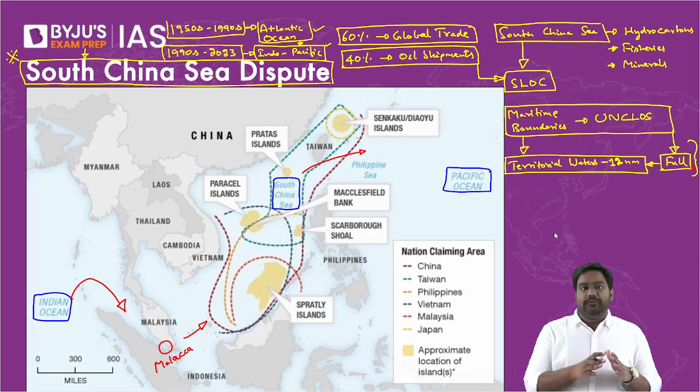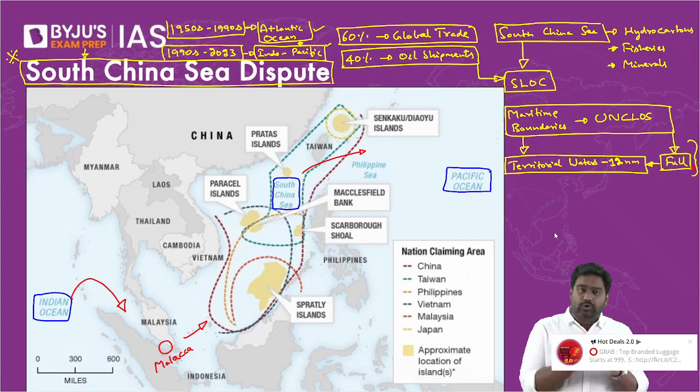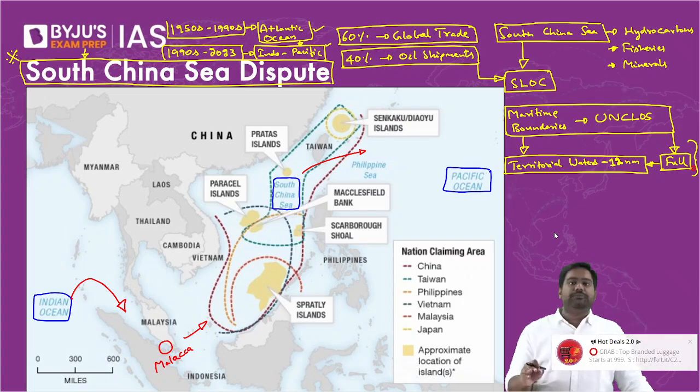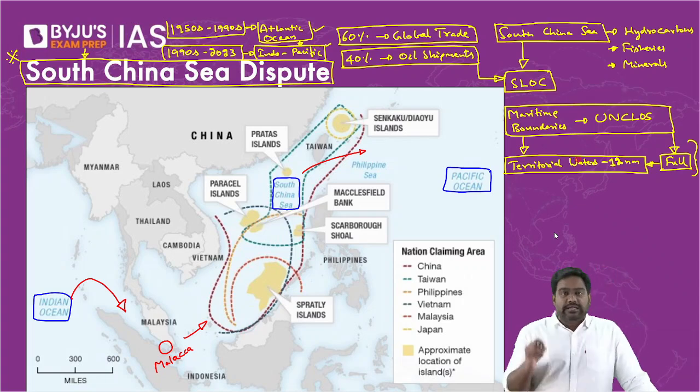Now let's say you take India for example. From the Indian coastline, you measure 12 nautical miles, that becomes our territorial waters. In this patch of water, we will have full jurisdiction. Understood? We will have complete jurisdiction. In every area, in every issue, we will have full jurisdiction, and Indian laws will apply in territorial waters.